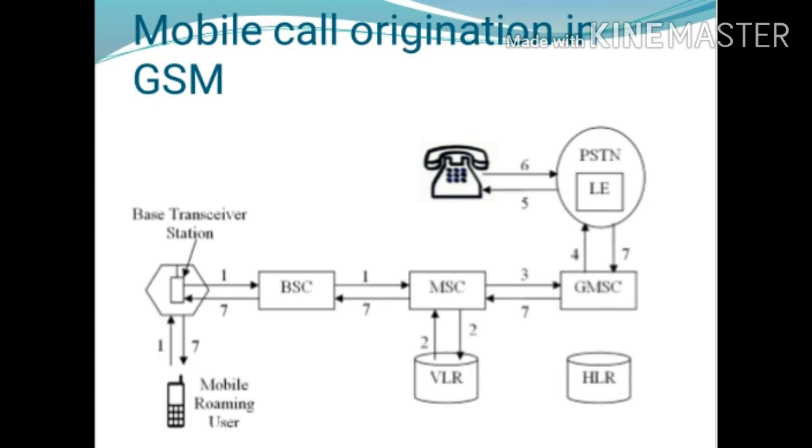Then if the call is allowed, MSC routes the call to the GMSC. The GMSC routes the call to the local exchange. Then the local exchange alerts the called terminal, meaning it applies the ringing. Then the answer is routed back to the mobile station through the MSC, completing the speech path. This is the mobile call origination in GSM.